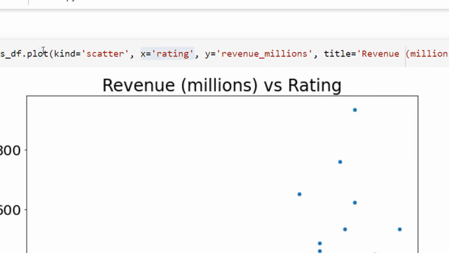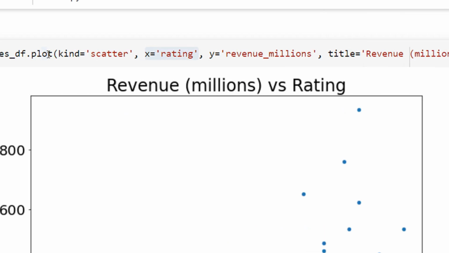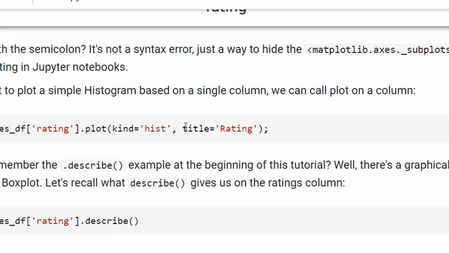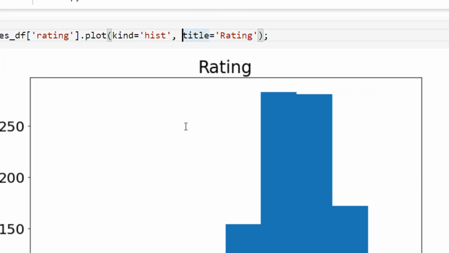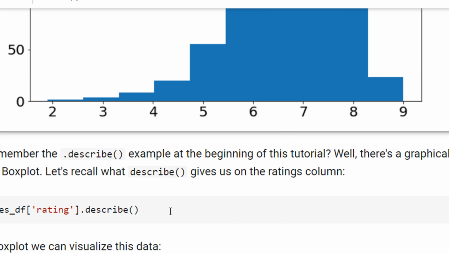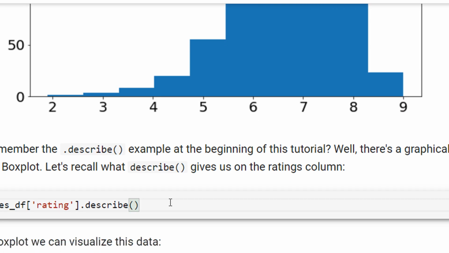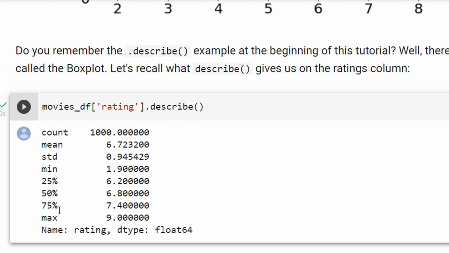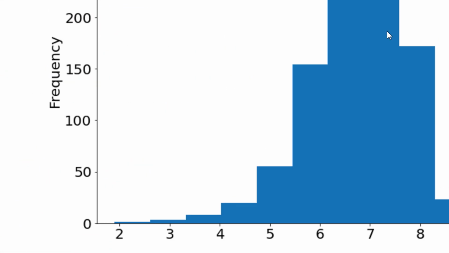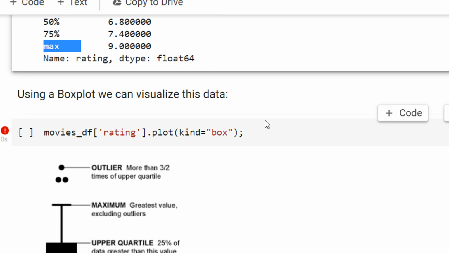Again, plot has a lot of APIs. You can call any number, bar plot, chart and pie chart. Exactly, a lot of graphs are there, right? So for example, we have a histogram plot also here, right? For ratings, see, this is a histogram plot. Again, you can see in the ratings, you can get a description, minimum, 25%, 50%, 75%, and max, right? So this is how you can get this, right?